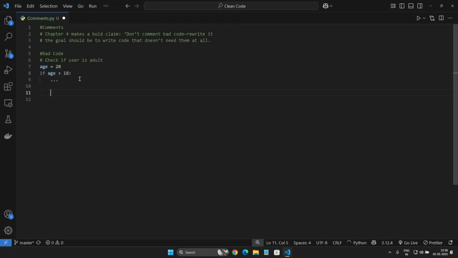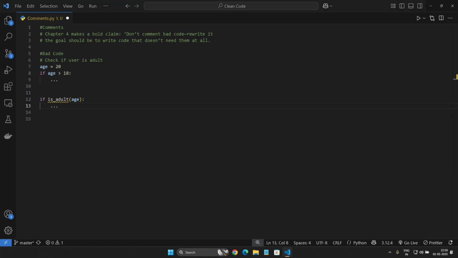A good way to write is a function is adult, where if age is greater than 18, return true. Even if the comment is not there, we can understand that this function is going to check if the user is an adult or not. So that is the first point.